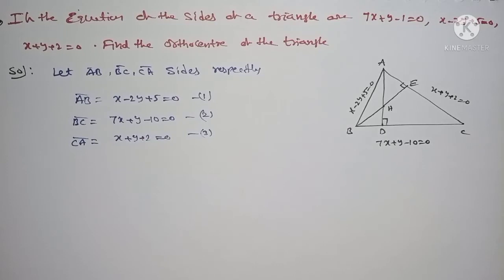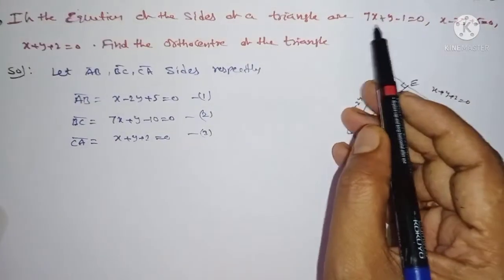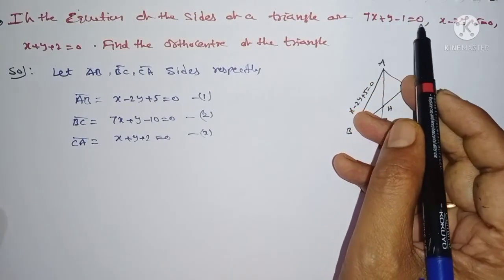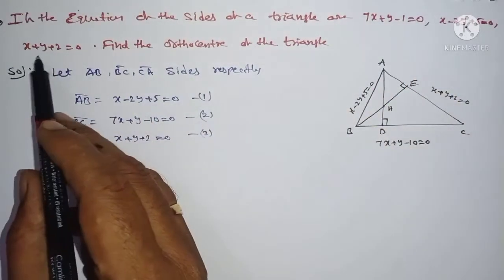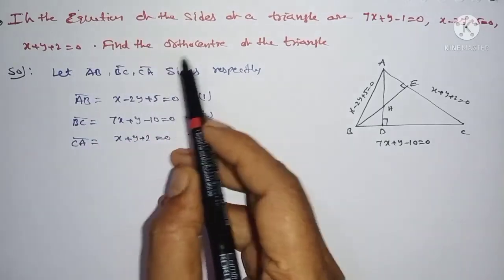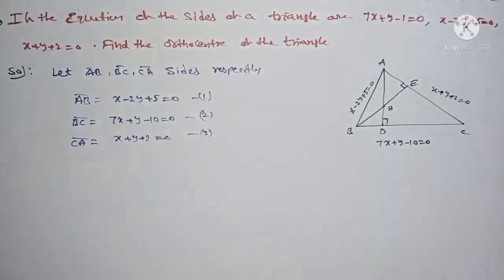Same orthocenter problem: if the equations of the sides of the triangle are 7x + y - 10 = 0, x - 2y + 5 = 0, and x + y + 2 = 0, find the orthocenter of the triangle. What is the orthocenter of the triangle?